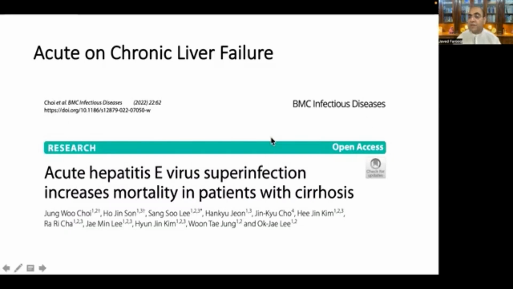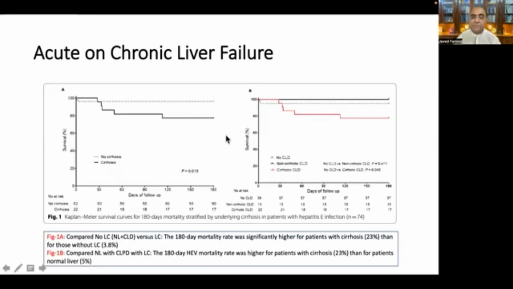This is another study, and I'll share it with you. It was just published this year, a couple of months ago, and it is titled: acute hepatitis E virus superinfection increases mortality in patients with cirrhosis. Again, this is a very good and properly assessed study, saying that when acute hepatitis E superinfects patients with liver cirrhosis, the mortality becomes very high. Let's see the details of it.